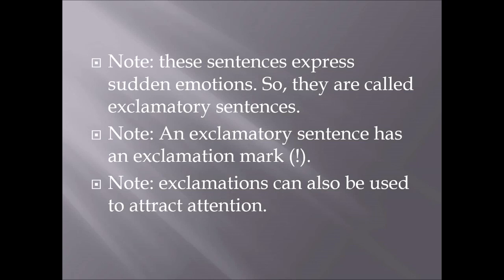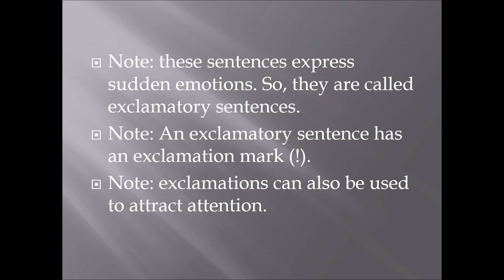So today we learned two types of sentences, imperative and exclamatory sentences. What is imperative? An imperative sentence expresses orders, requests, advice, or proposals, and it always ends in a full stop.